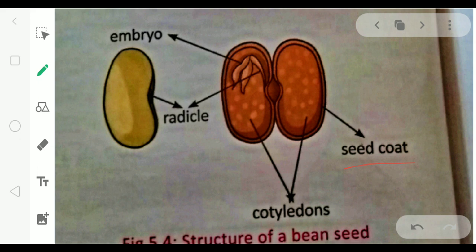These cotyledons provide food to the baby plant. Radicle is the point from where root grows, and embryo is the small baby plant which is present inside the seed, and afterwards it comes out and grows into a new plant.